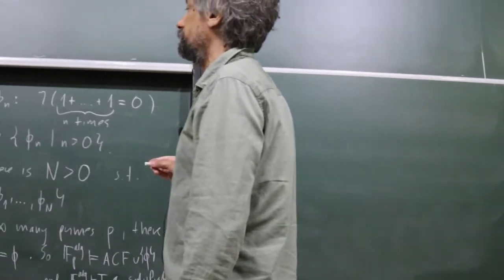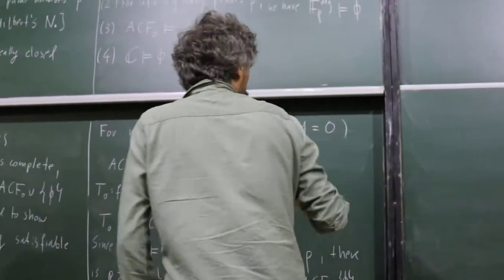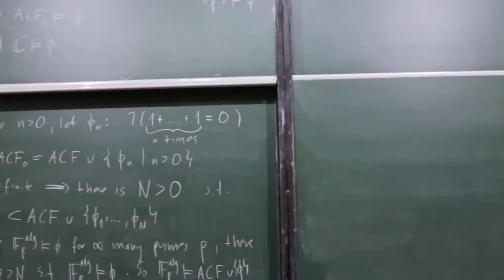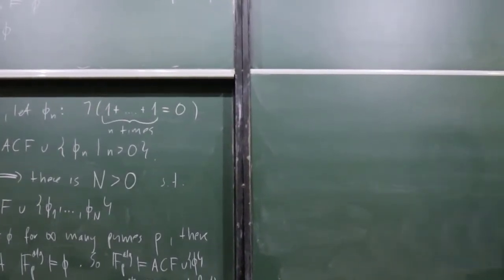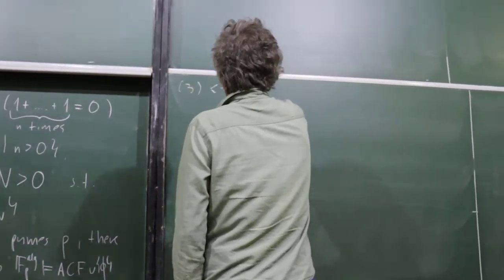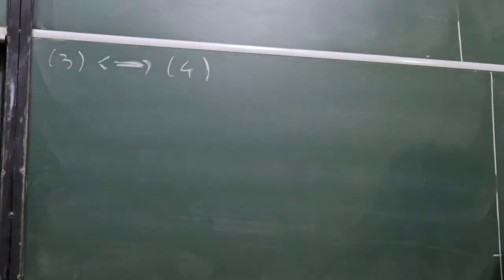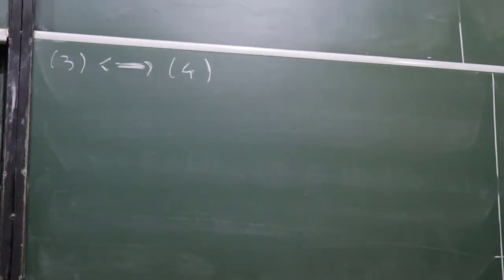So what happened? We have 1, 2, 2, 2, 2, 3. So now we just observe that even equivalence of 3 to 4. What am I saying?